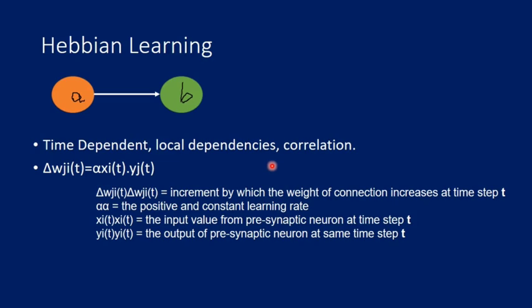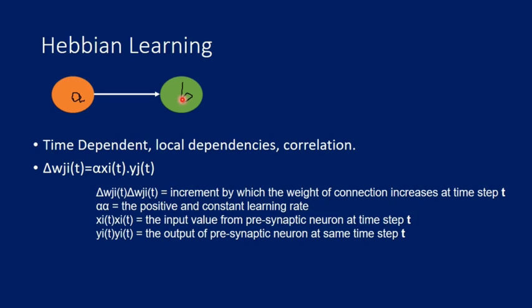So now let us see the properties. Here the first property given is that it is time dependent. Time dependency means that if neuron A and neuron B, that is the presynaptic neuron and postsynaptic neuron, both get excited together, then the weight of the synapse will increase, otherwise it will decrease. If the presynaptic neuron and postsynaptic neuron excite simultaneously, then this weight of synapse will increase, otherwise it will decrease. So this parameter W given here is the weight of this synapse.